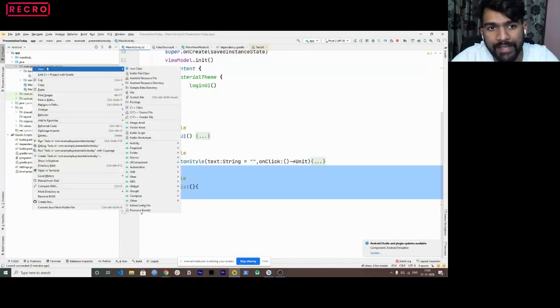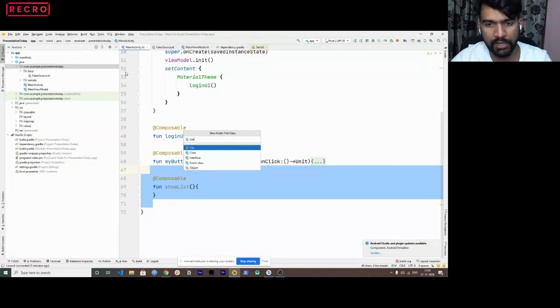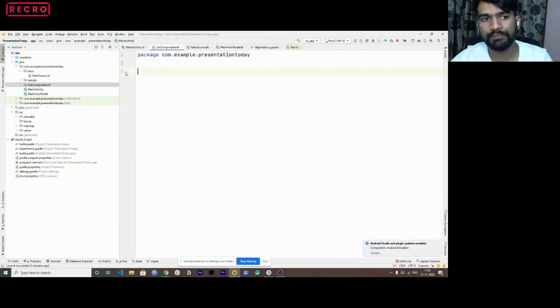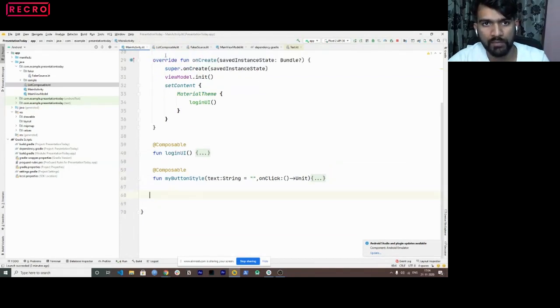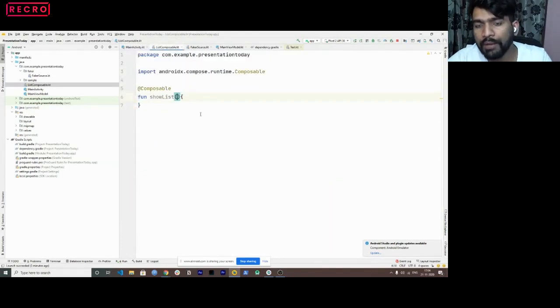But at a certain space, I can use this here. I can use list composable. And I can just use this function, let's say here. And now I would not have that access for my main view model, right? So I'll just use it here. So I'll pass main view model here.